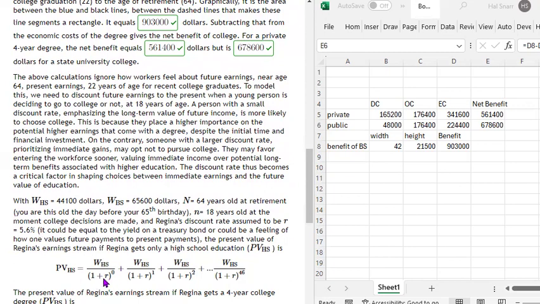Because this value raised to the 0 power is 1. So we're not discounting this at all. In year 2 of working after high school, we're going to discount this one year, right? Then we're going to discount this 2 periods, and then we're going to discount this 46 periods, 46 being the difference between 64 and 18, right?